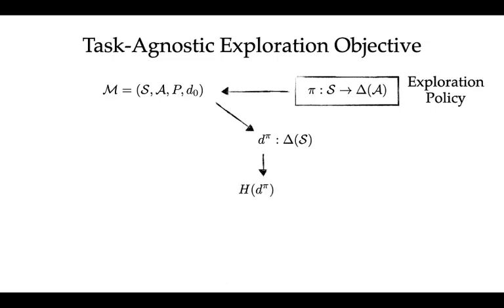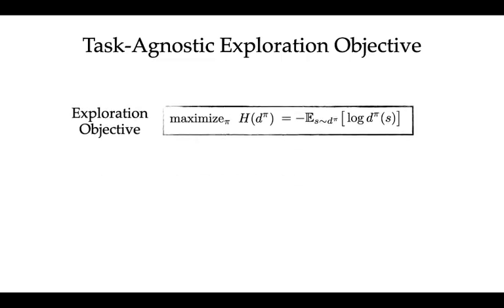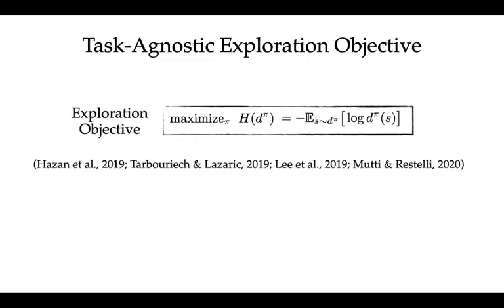Thus, we are interested in the entropy of the state distribution, which is defined by this expectation. And especially, we aim to find a policy maximizing the entropy function. We call it the task-agnostic exploration objective, which has been addressed in some recent works.